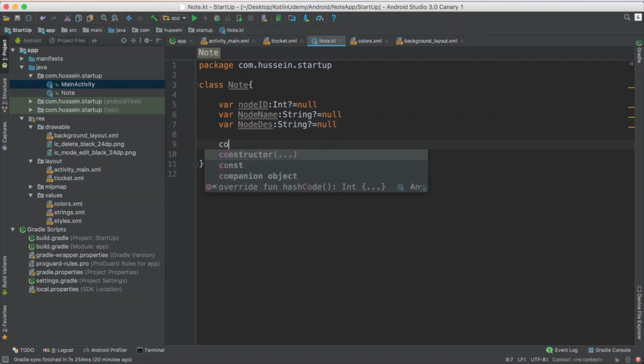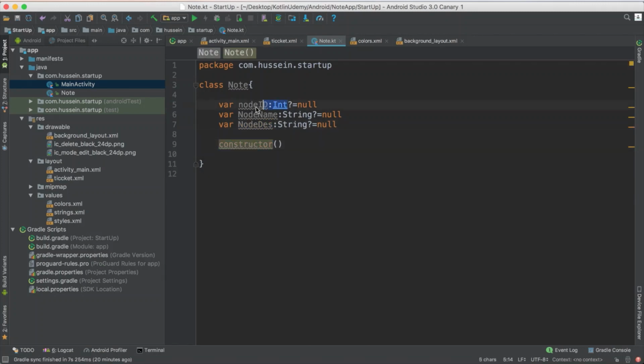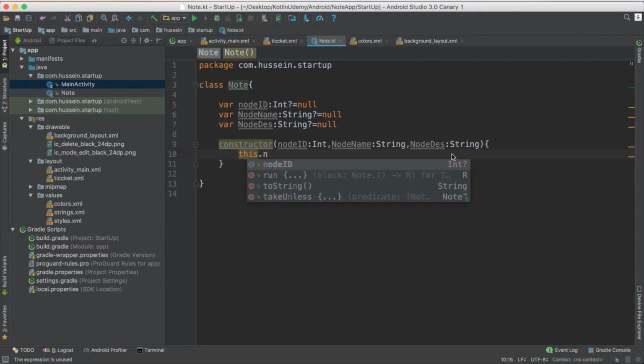So I define here my constructor. The constructor takes three parameters. It takes the ID, the node's name, and the node description. These are the three properties, and for sure I just need to set them. So this should be this dot nodes ID equal the coming node ID for the class.